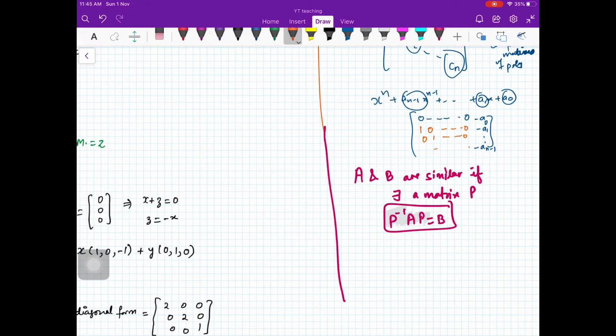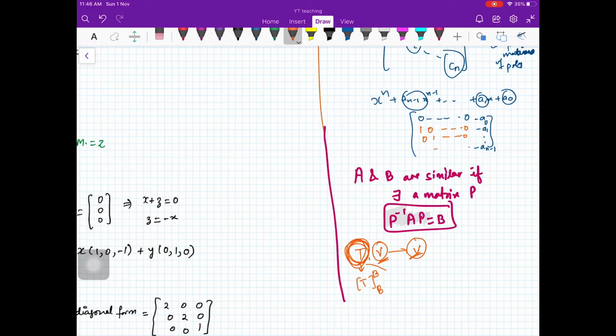Now when you talk about a transformation, when you say that a transformation T is diagonalizable, it means that there is a basis of V with respect to which T has a diagonal representation. It is the same as saying that any matrix representation of T is diagonalizable. Generally, the idea is you can just take the standard basis of V and see what the matrix representation of T is with respect to that standard basis.